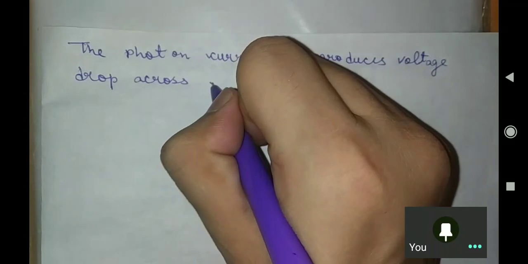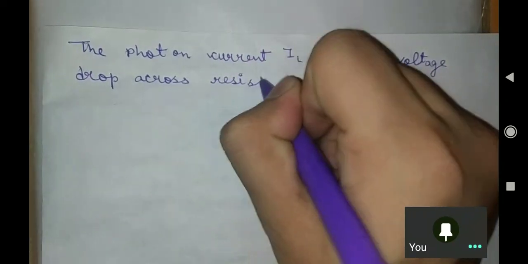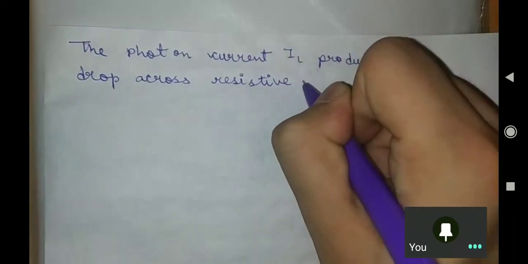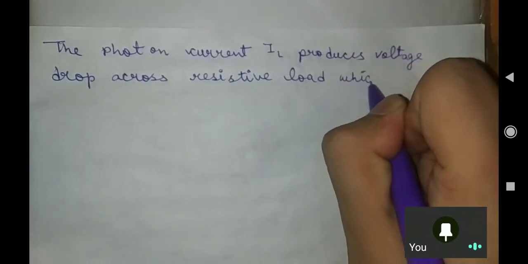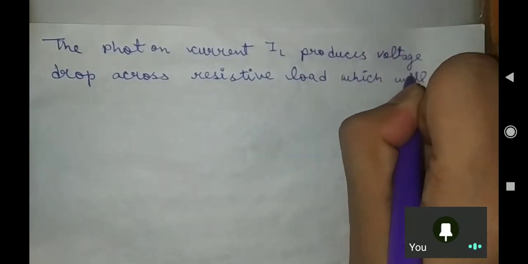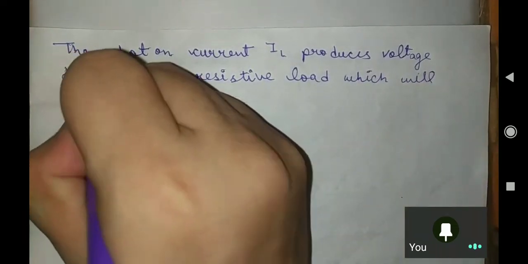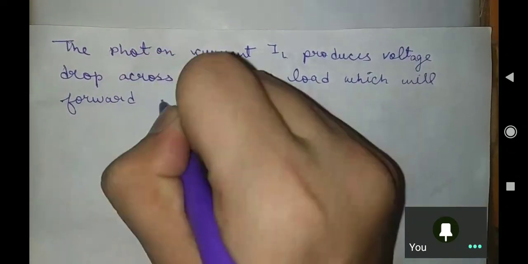Across the resistive load, which will forward bias the PN junction.